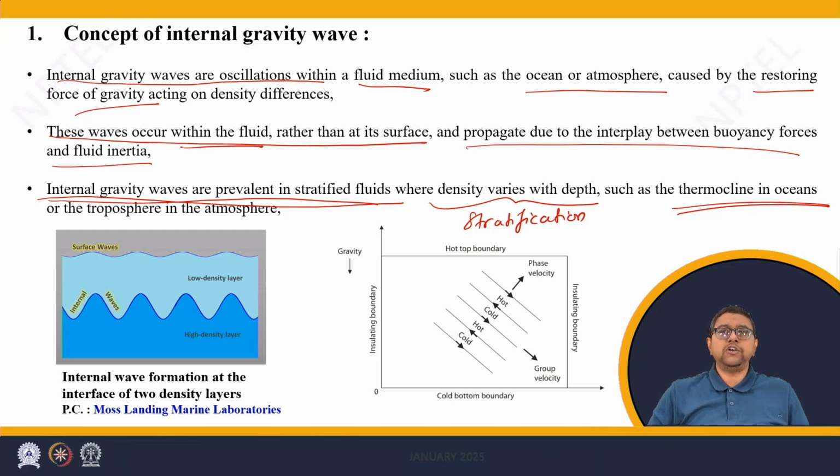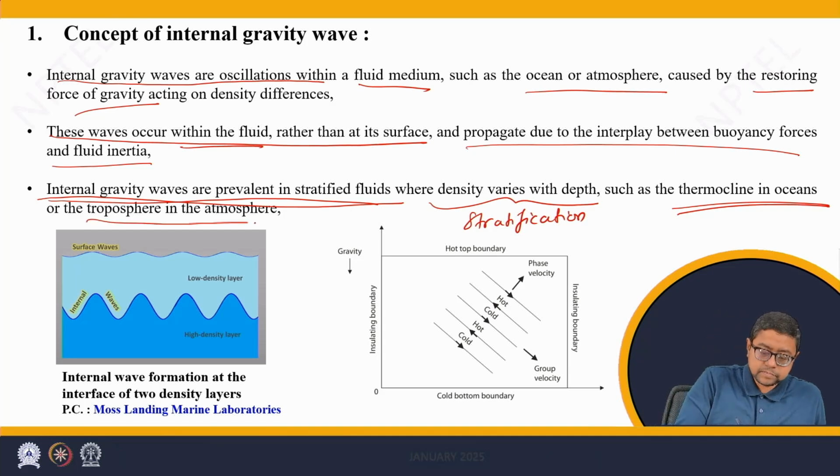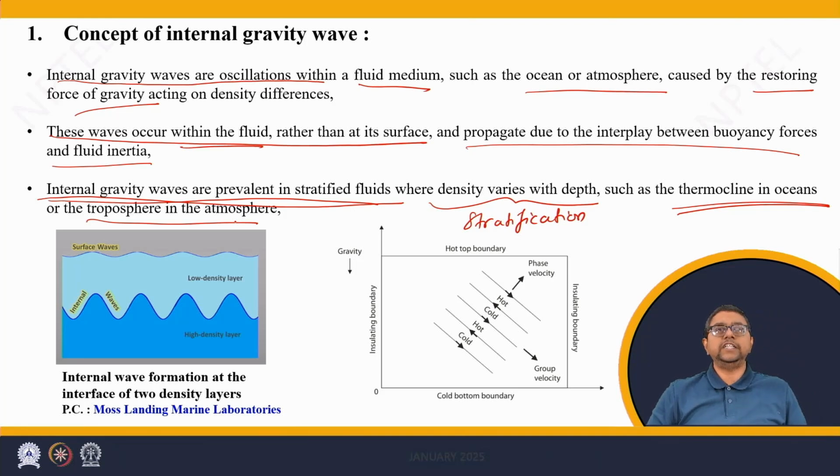Similarly, in the atmosphere also, the density of the air is different at different heights. Like in troposphere of the atmosphere, in the first 10 kilometers from the surface of the earth, the density of the air changes. Such change in the density of the medium, which is fluid, leads to stratification, and this is useful to generate buoyancy forces which governs the production of internal gravity wave.